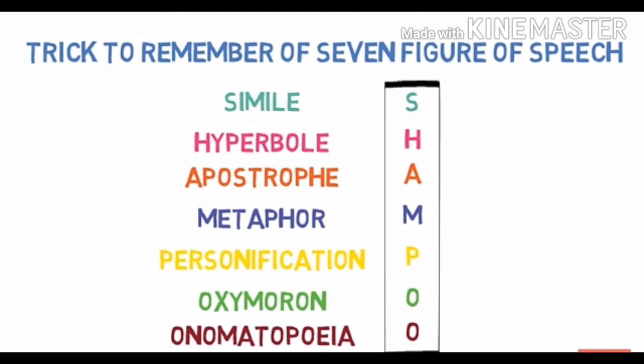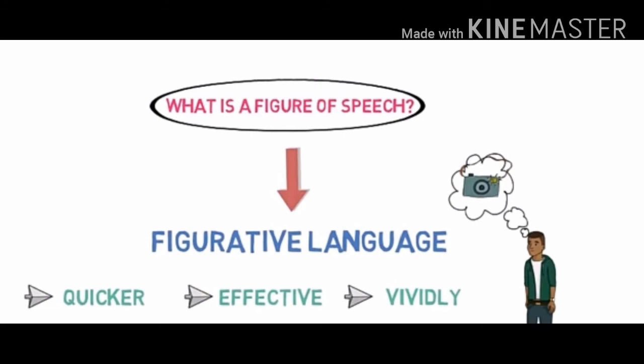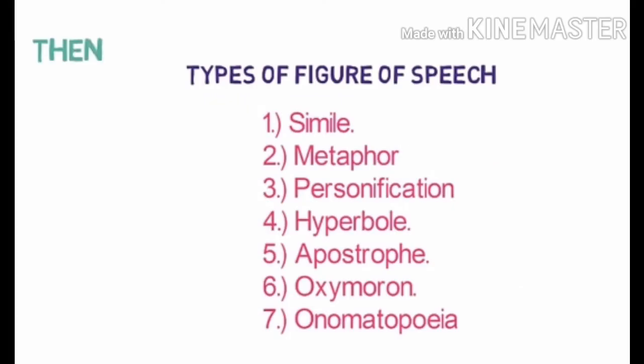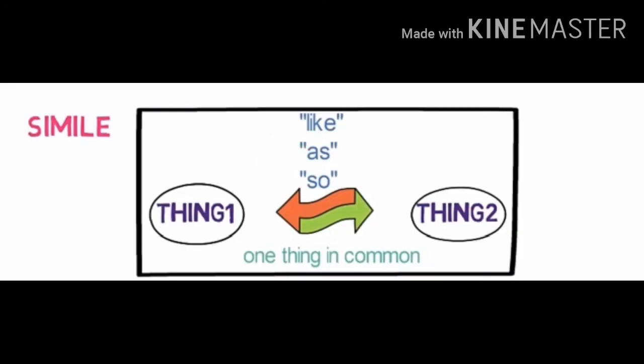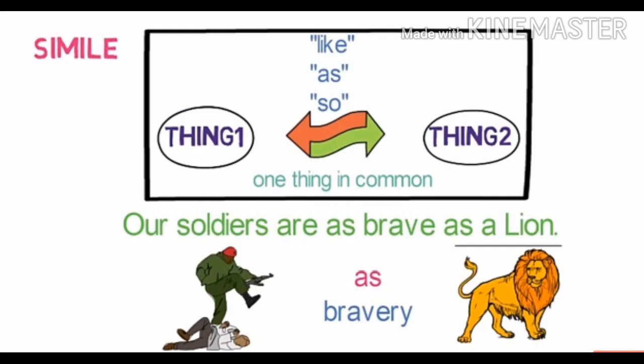Now let's quickly revise what we learned in this lesson. So what is a figure of speech? Figure of speech is figurative language. It is speech where we draw ideas in the mind quicker, more effectively and vividly. Then we discussed the 7 types of figure of speech: simile, metaphor, personification, hyperbole, apostrophe, oxymoron, onomatopoeia. The first one is the simile. A simile is a figure of speech where a comparison is made between two unlike things using the words like, as and so. And these things must have one thing in common.